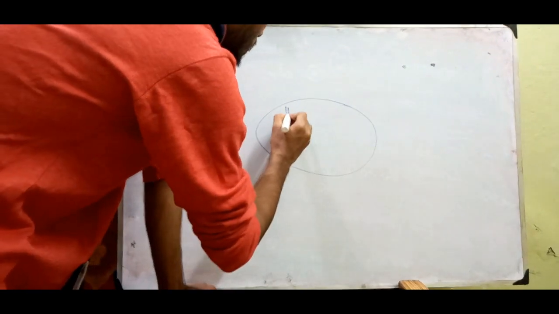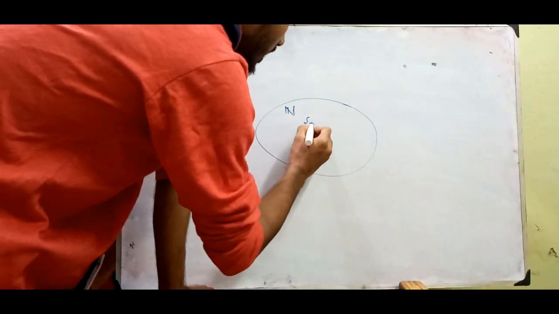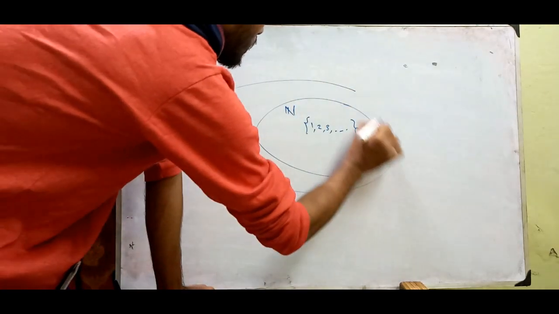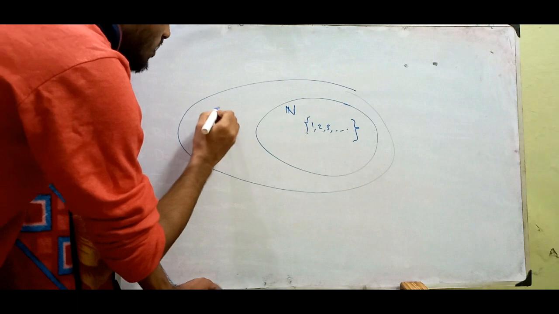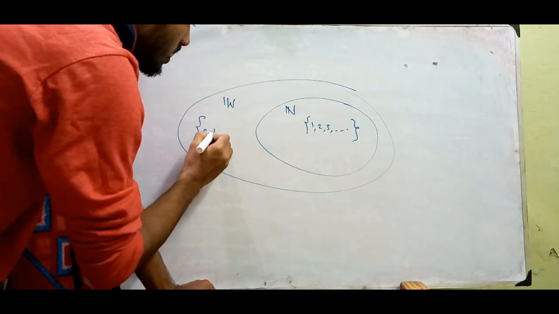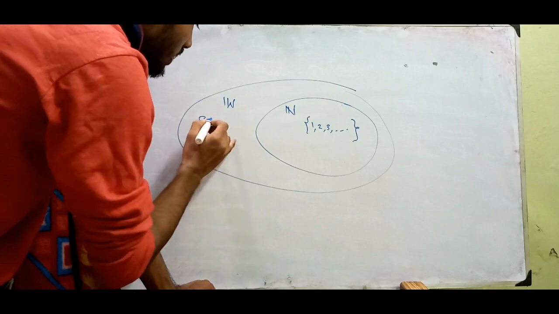I call this circle natural numbers, and it goes 1, 2, 3 and so on. This one is the whole numbers, but only 0 is included.